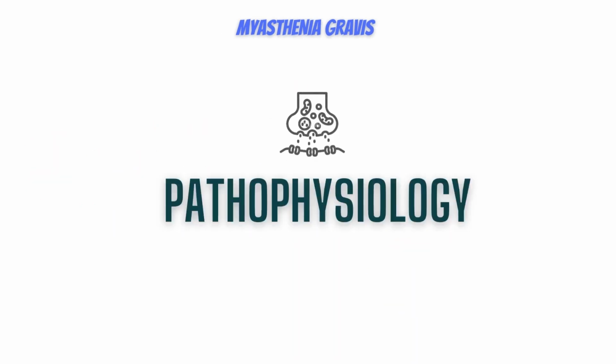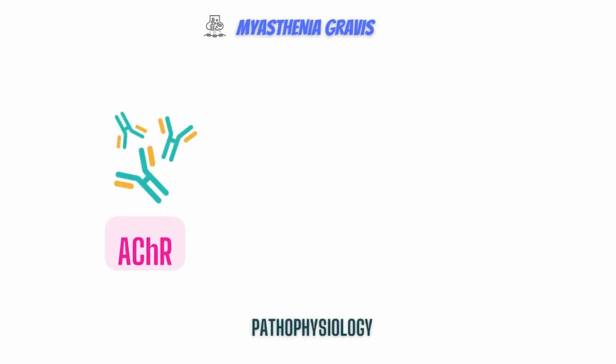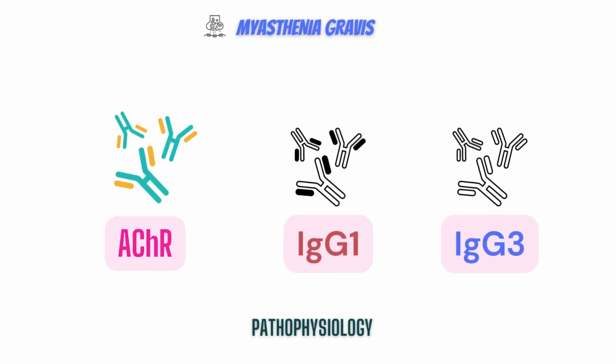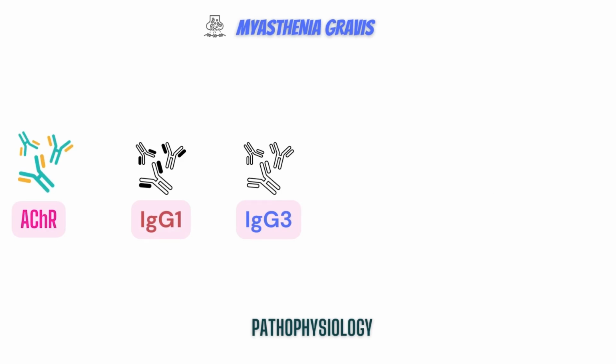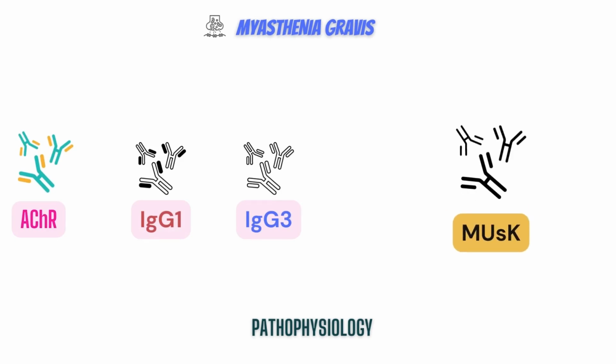Let's have a look at the pathophysiology of myasthenia gravis. Antibodies against the acetylcholine receptor, IgG1 and IgG3, cause the majority of cases. In those patients who do not have acetylcholine receptor antibodies, antibodies to muscle-specific kinase, or MuSK, or related proteins such as agrin and low-density lipoprotein receptor-related protein 4 are present.